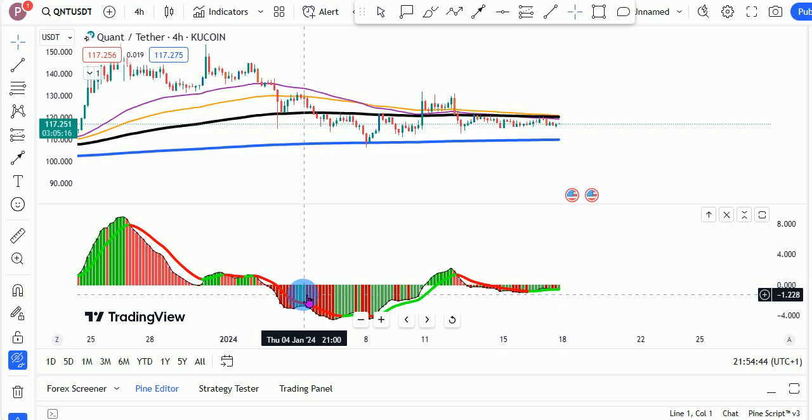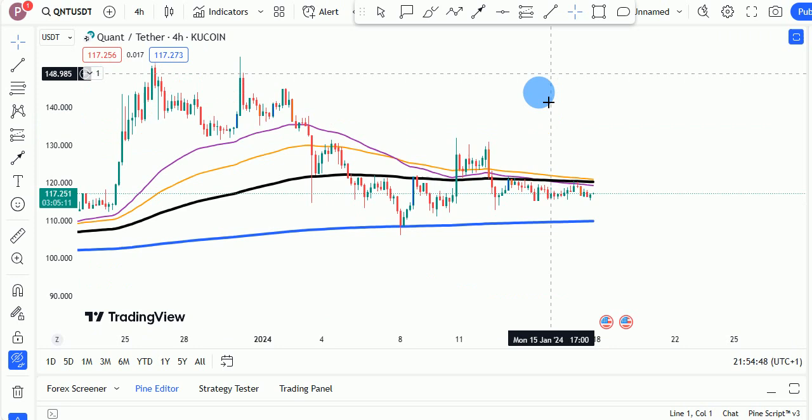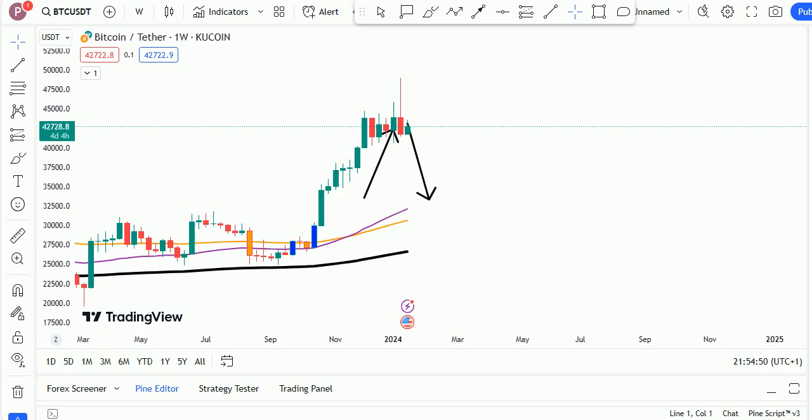Another thing we are very concerned about right here for the price of Quant QNT basically is Bitcoin, right? Bitcoin is forming this sort of shooting star candlestick. You know, Bitcoin is the king of the market. If Bitcoin dumps, with a very likelihood, we could see a lot of altcoins, including Quant, dump, right? Bitcoin is having this sort of massive push, and we have formed this shooting star pattern right here on Bitcoin.